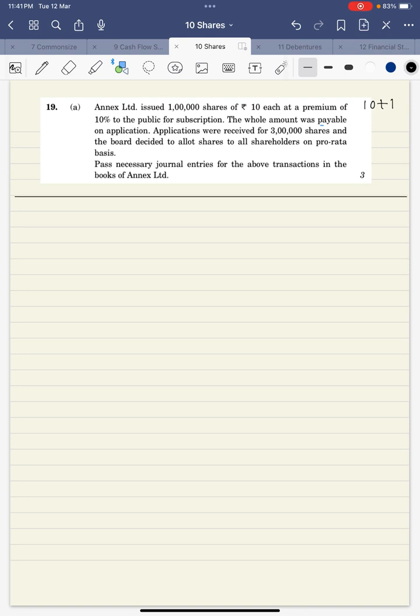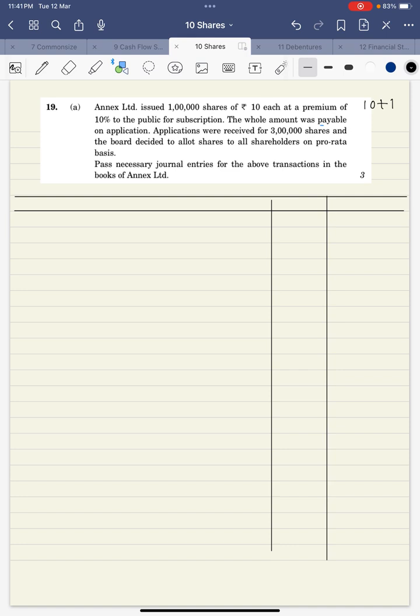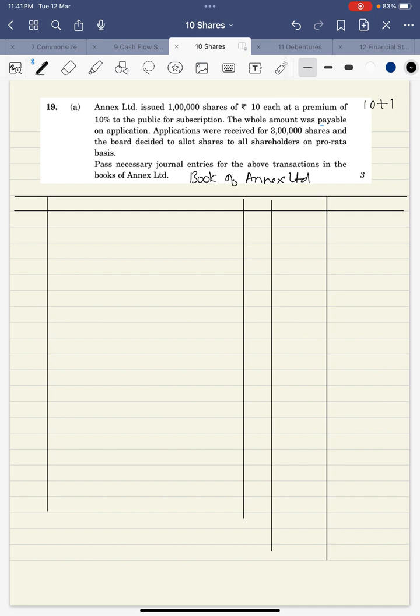So do not forget to prepare the format. I need to write here whose book is it. Books of NX Limited, journal, date, particulars, LF, debit and credit.